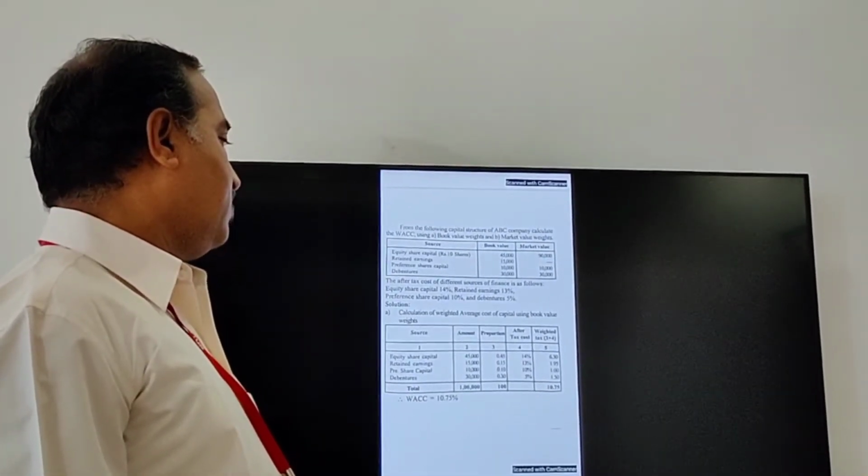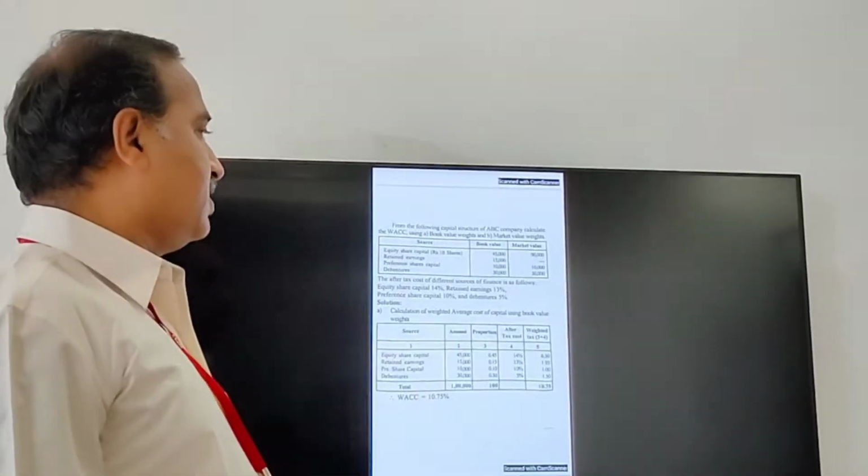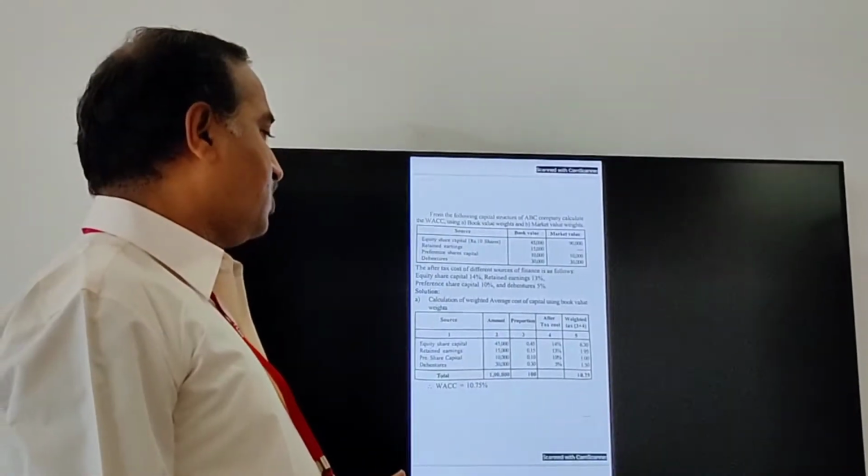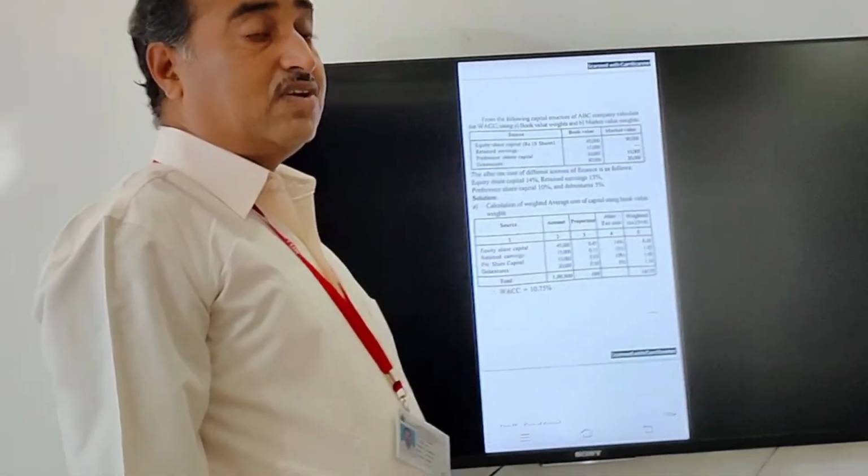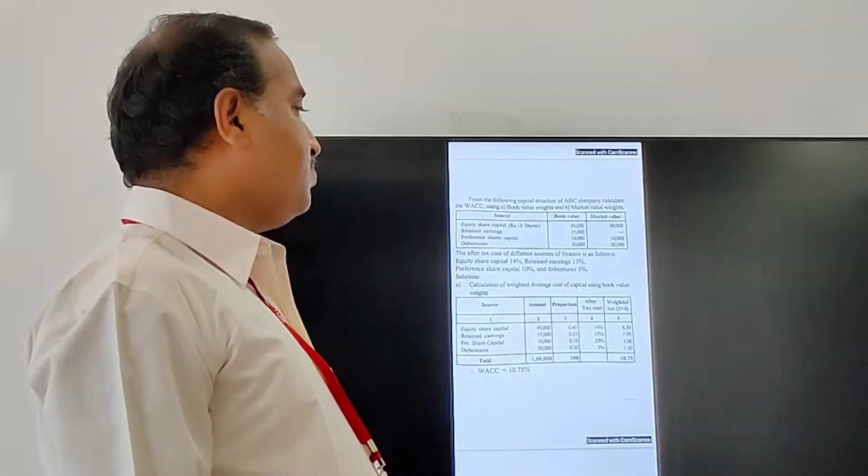Similarly, 15,000 is given in retained earnings, and the proportion is 0.15. The cost of 13% is given.